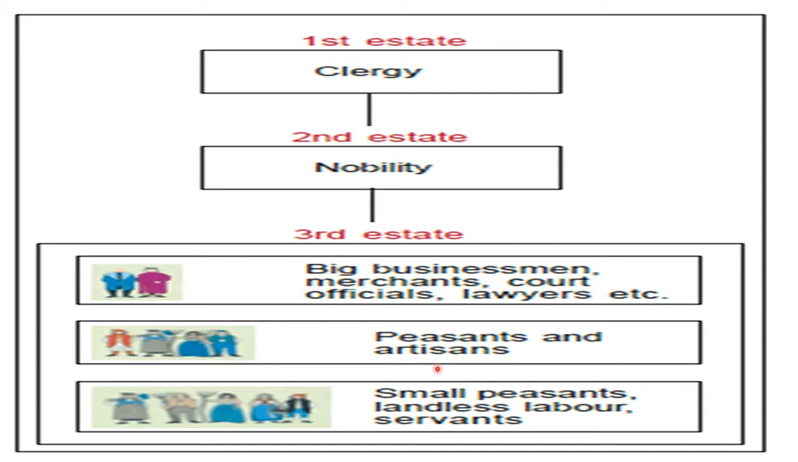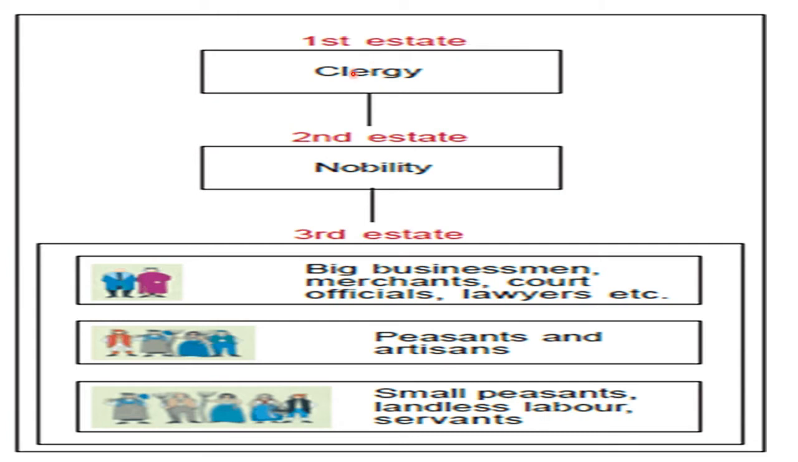Now here we are going to see which estate paid the taxes. The members of the first two estates, that is the clergy and the nobility, enjoyed certain privileges by birth. The most important of these was exemption from paying taxes to the state. The nobles further enjoyed feudal privileges. These included feudal dues which they extracted from the peasants.